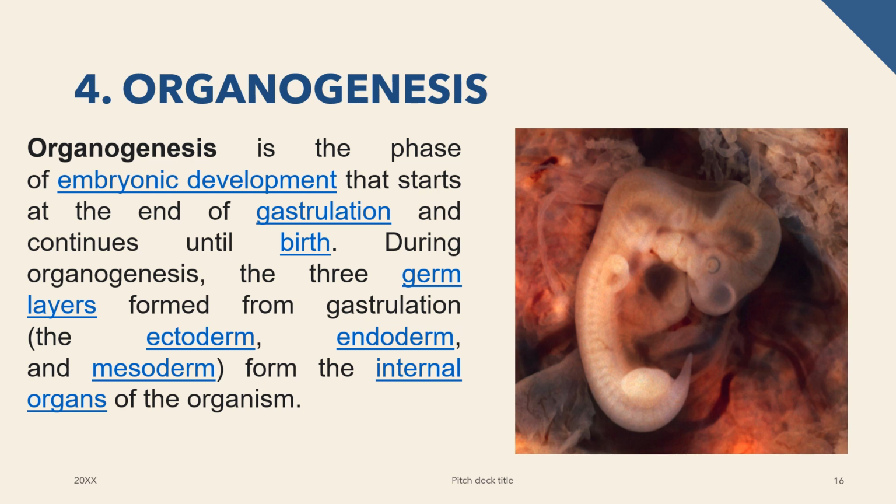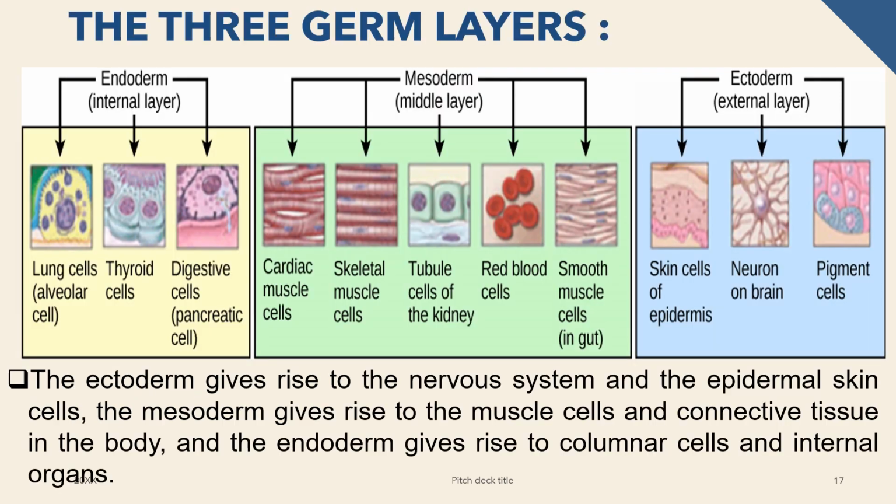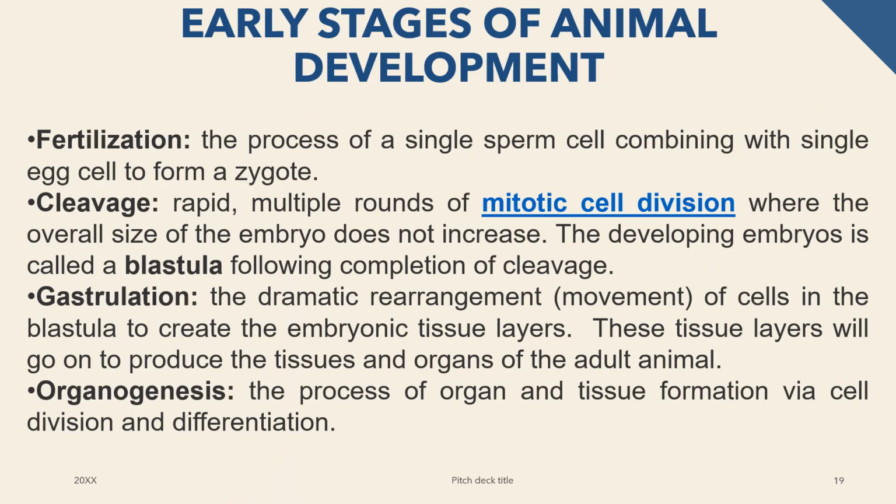So during organogenesis, the three germ layers form from the gastrulation, the ectoderm, so mas well-developed ang internal organs ng isang embryo. And it forms into a fetus, okay, which is the last part. Sa ibang animals, so they form an embryo, before na mapisa or before they hatch, kompleto na sila. Okay, so paglabas ng baby, kompleto na sila because the last part, which is what you call the organogenesis, is developed. Okay, so ulitin natin, there are early stages of animal development.